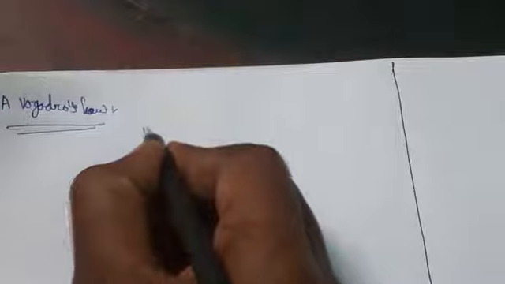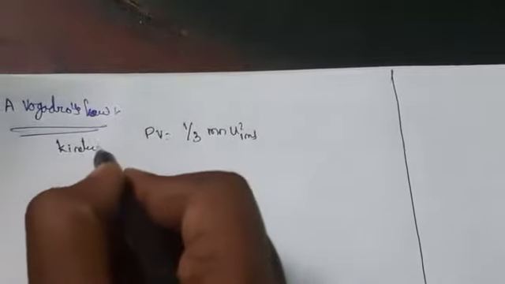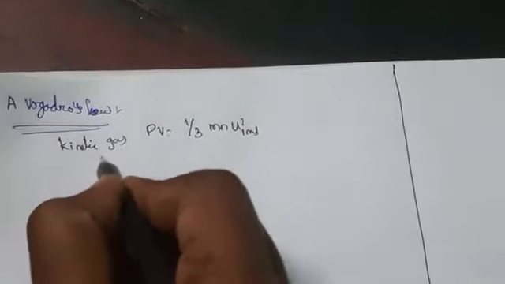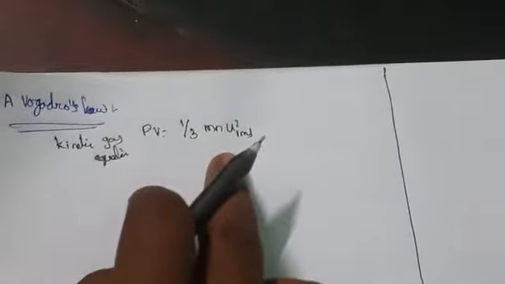According to the kinetic molecular theory of gases, according to the kinetic gas equation, we can write PV equals 1 by 3 mnu square RMS.